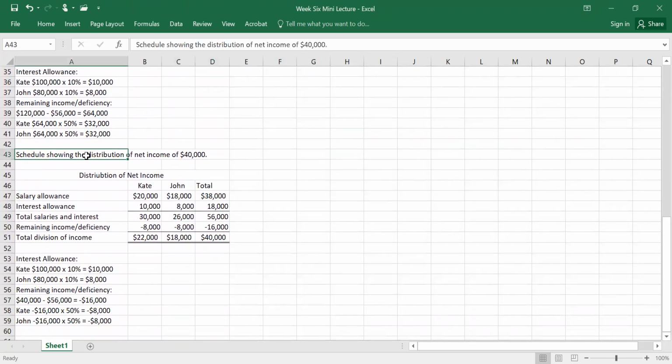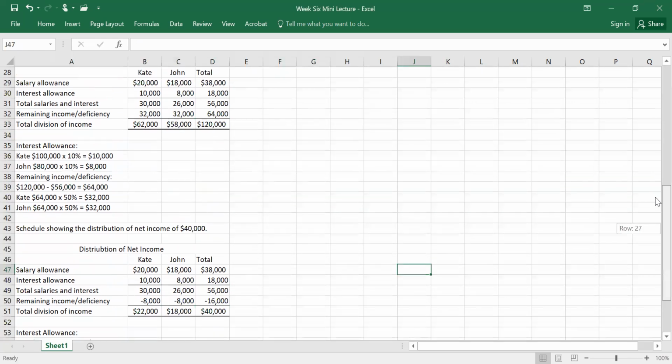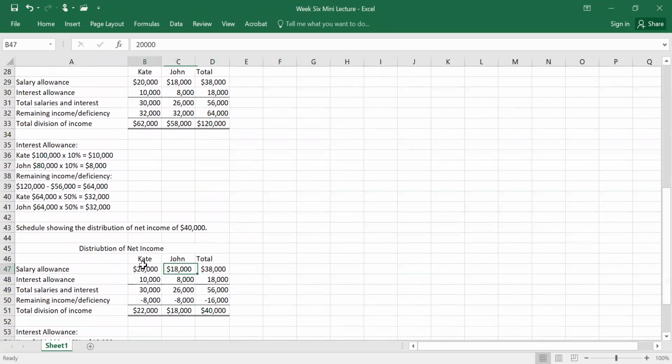Next, we're going to look at a distribution of net income of 40,000. The beginning is going to work exactly the same. We have our salary allowance, 20,000 Kate, 18,000 John, that's 38,000. Interest allowance is the same, 10,000 Kate, 8,000 John, 18,000. And when we total that, we have a total for Kate of 30,000 and for John of 26,000. That gives us a total of 56,000.